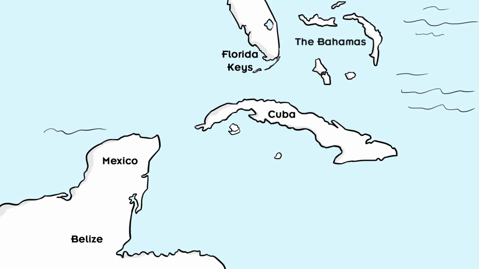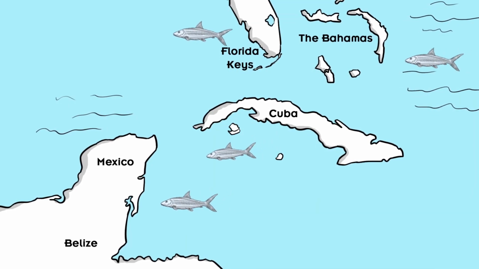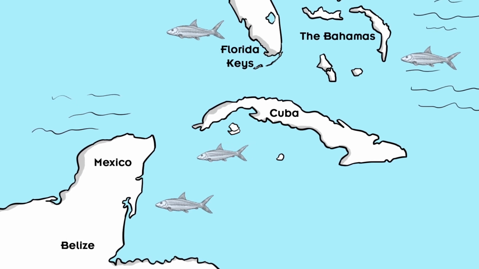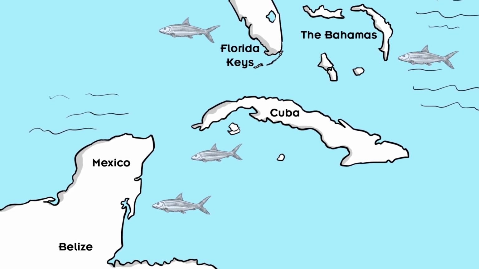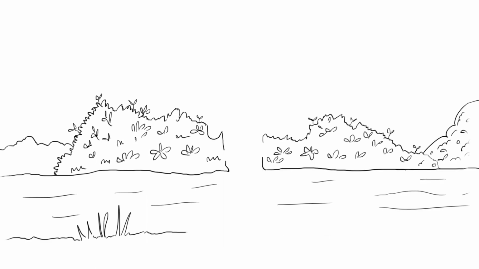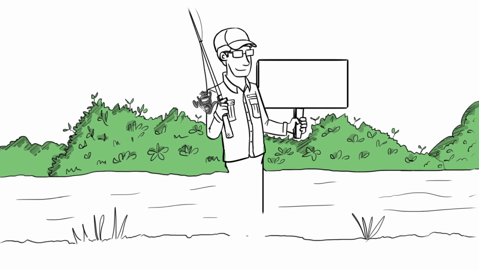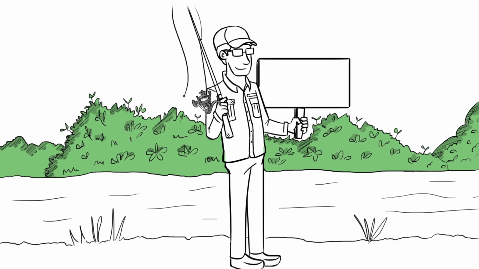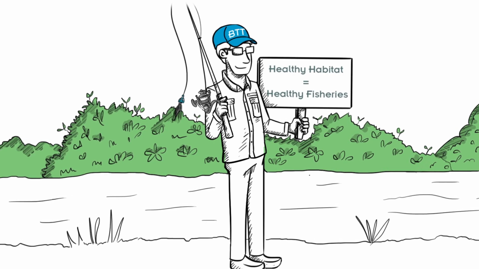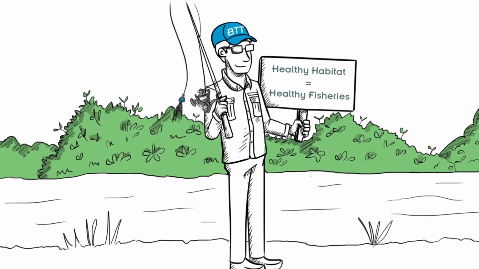On the regional scale, we need to make sure that bonefish habitats and populations are healthy in all locations, since the populations are interconnected. In other words, every location where bonefish spawn, develop, travel, and live is important to having a healthy regional population, and your local fishery depends on a healthy regional population as well as local conservation measures.